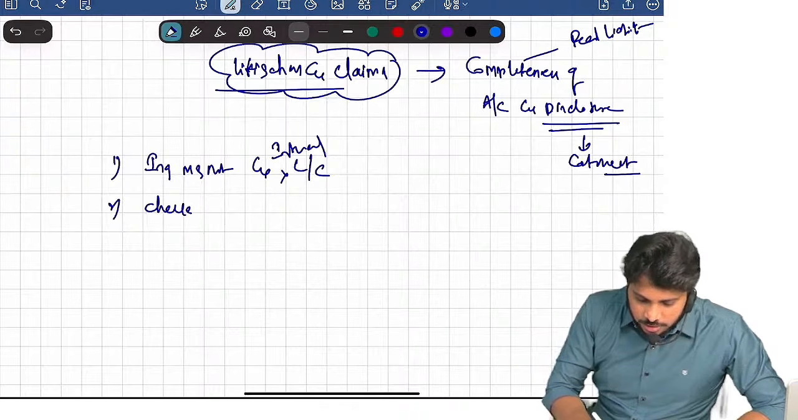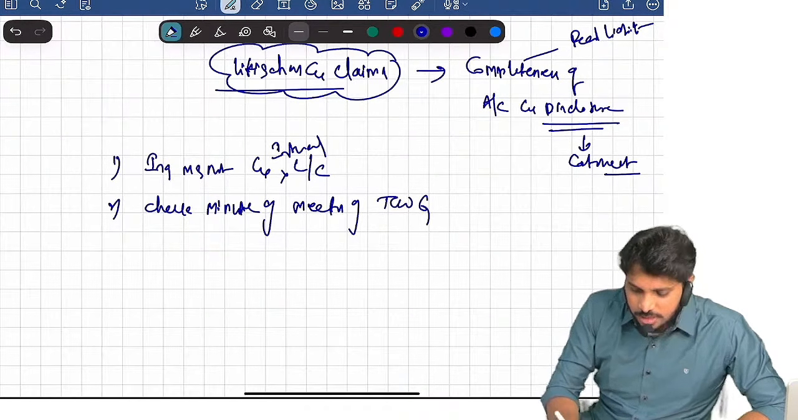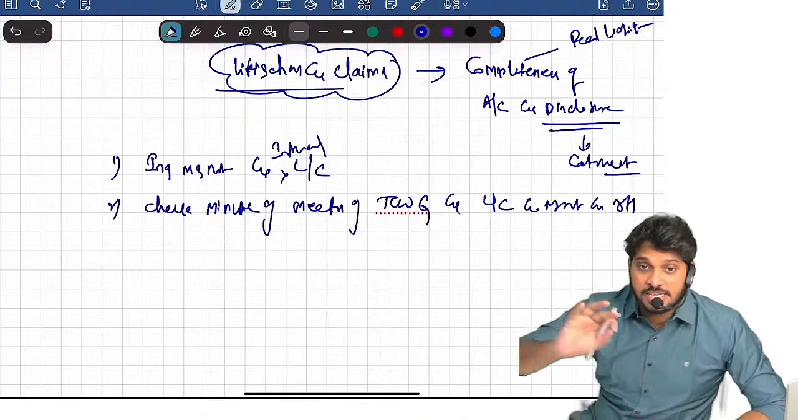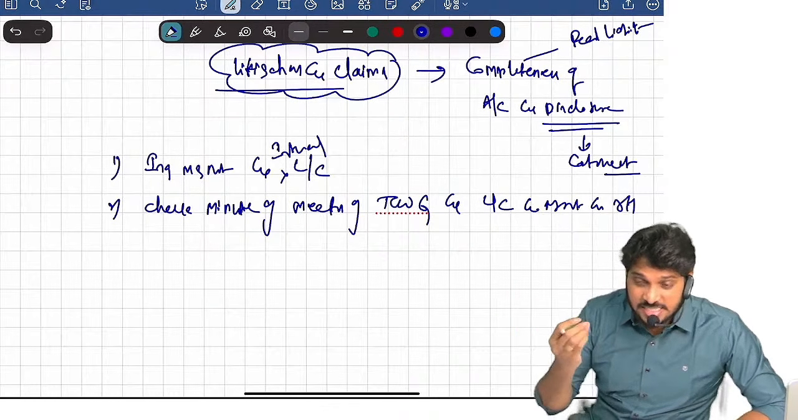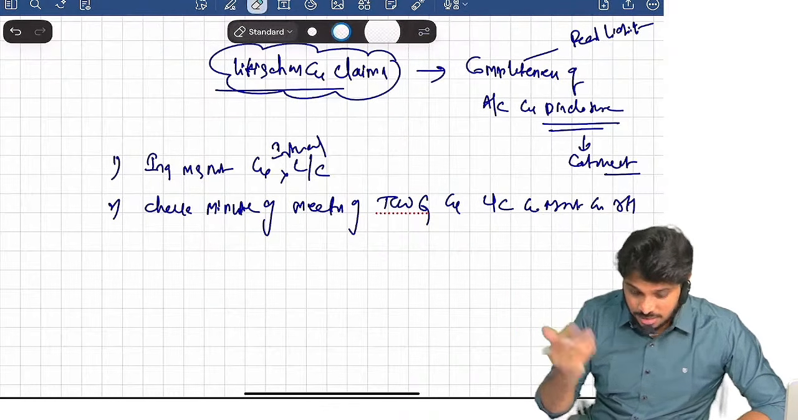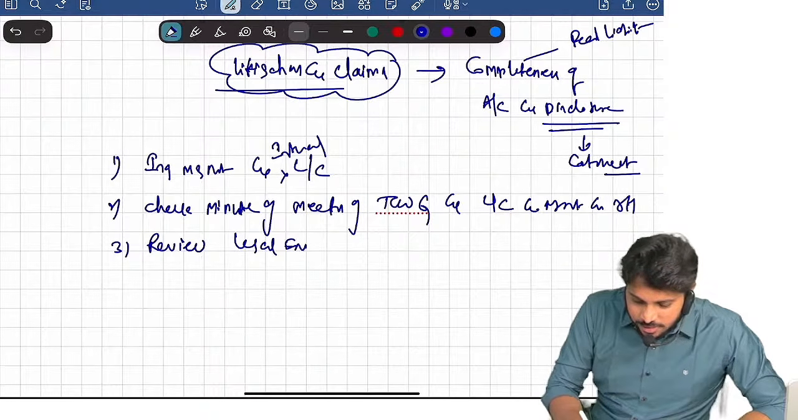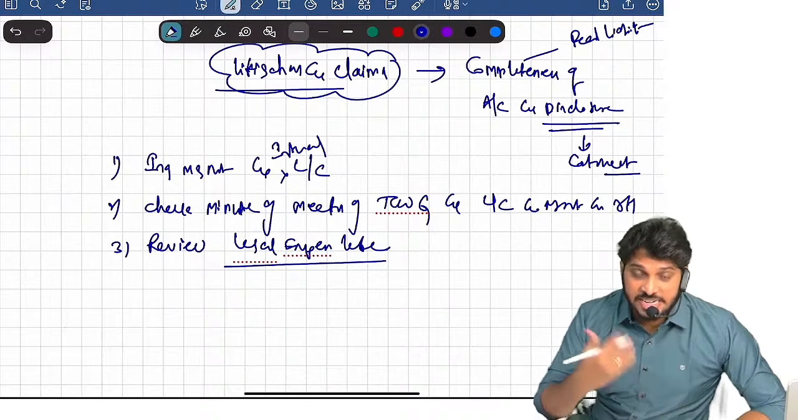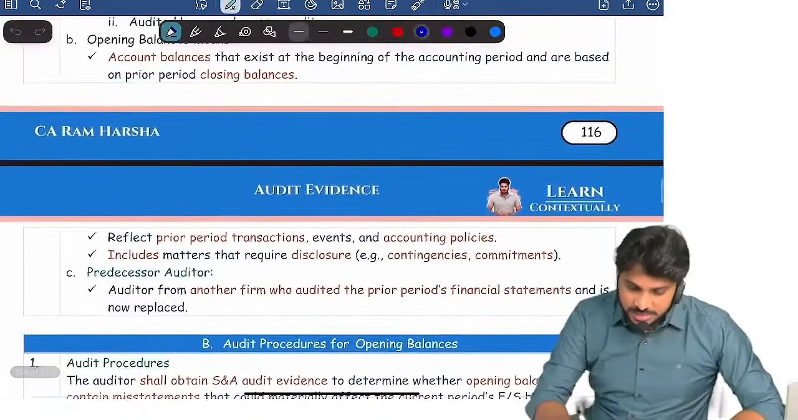Second, check the minutes of meetings of those charged with governance, meetings of legal counsel, meetings of management, and meetings of shareholders. Look at the various minute books. Through the minutes you will understand whether there is any discussion about litigations and claims. Third, review the legal expenses ledger account. The company will have a legal expenses account. You might get data about some litigations and claims there.